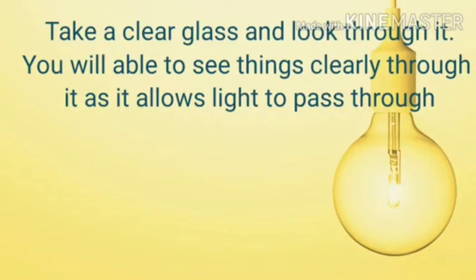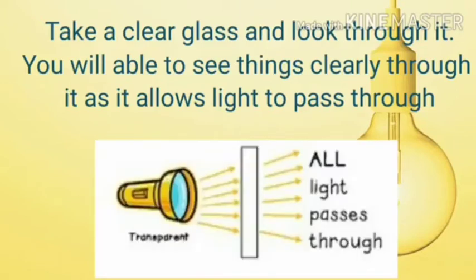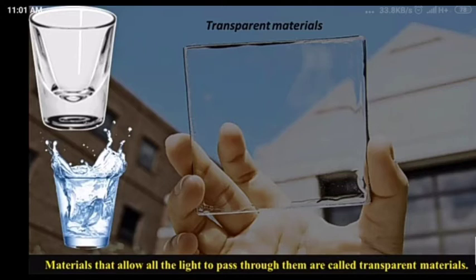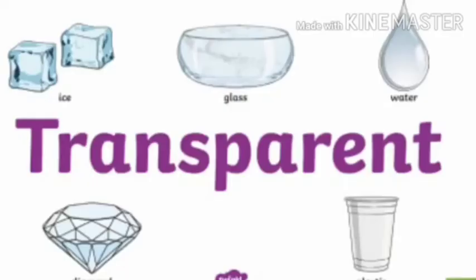Let's do one thing. Take a clear glass and look through it. You will be able to see things clearly through it as it allows light to pass through. So we can say that materials that allow all the light to pass through them are called transparent material. For example, clear glass, clean water and some kinds of plastic. You can see here some transparent material.